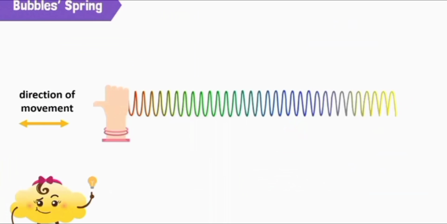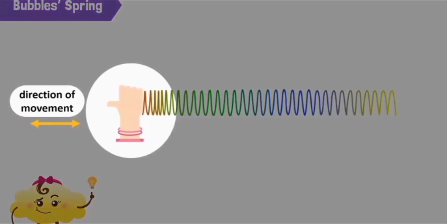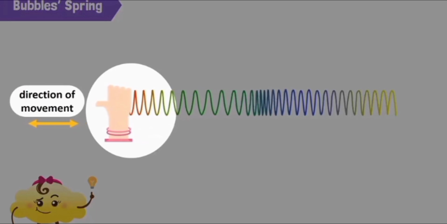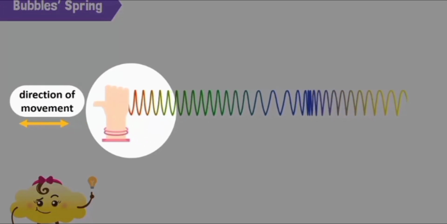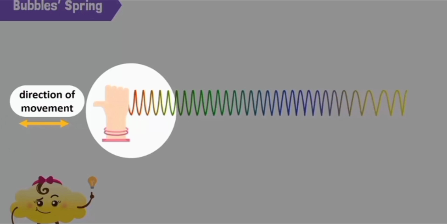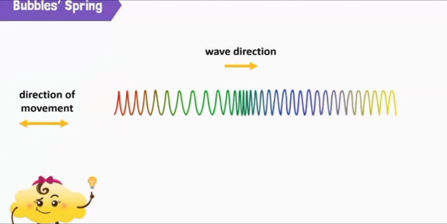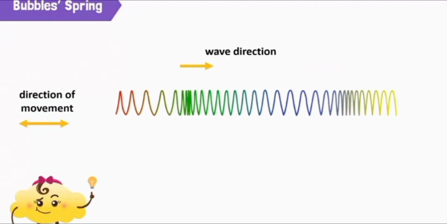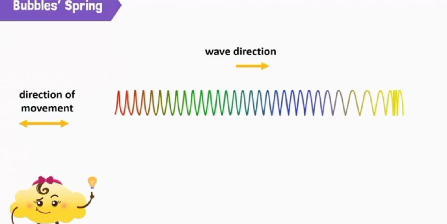Now, let's look at Bubbles' spring. Notice the hand movement. Is it moving up and down? No, it's moving back and forth. Now look at the whole spring and notice the direction of the wave. It is also moving back and forth. Here, the wave direction is the same as that of the hand movement.